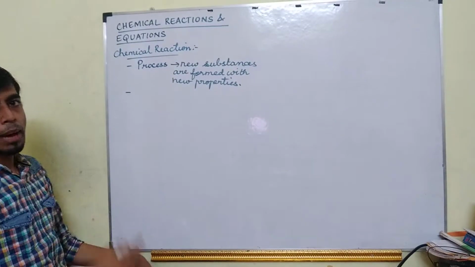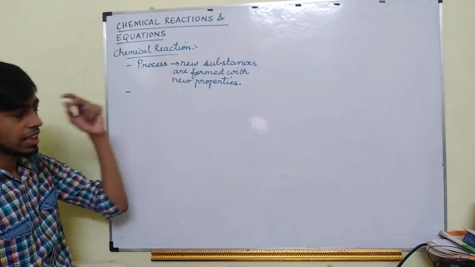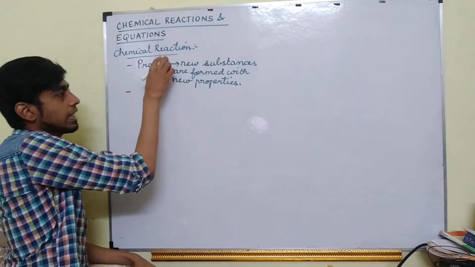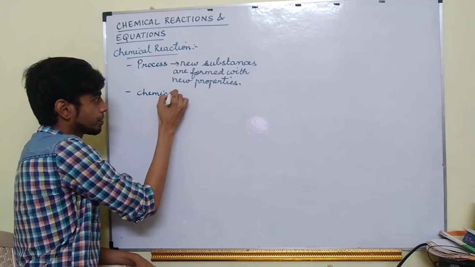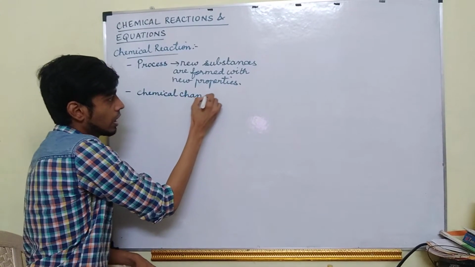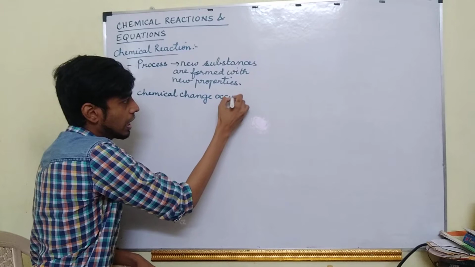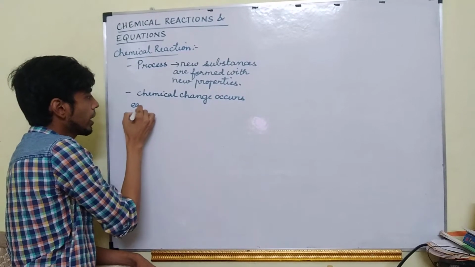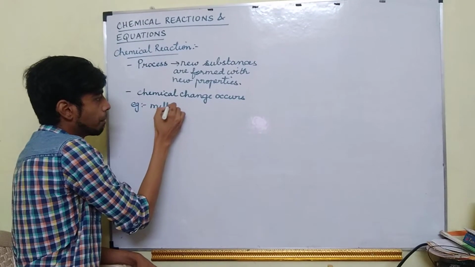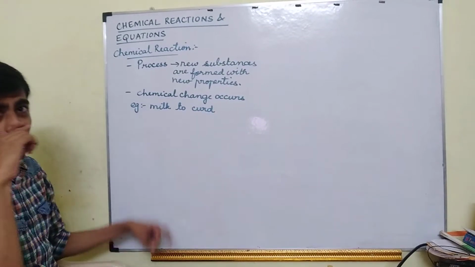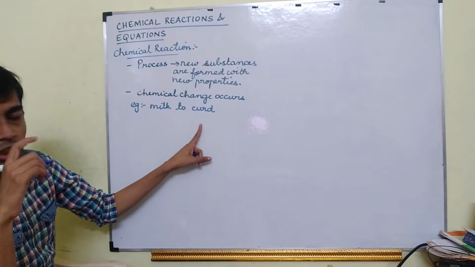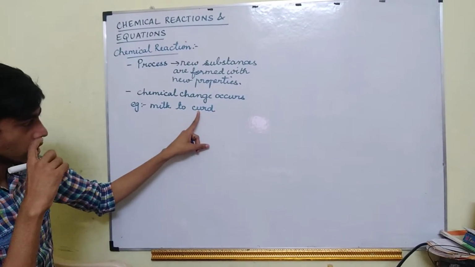So what will happen if a chemical reaction takes place? If a chemical reaction takes place, a chemical change will occur. For example, milk changing into curd.